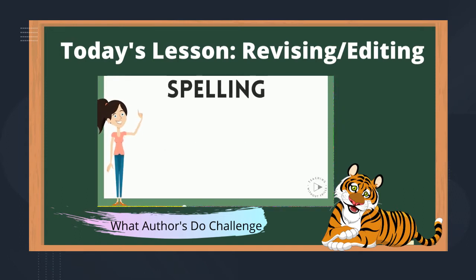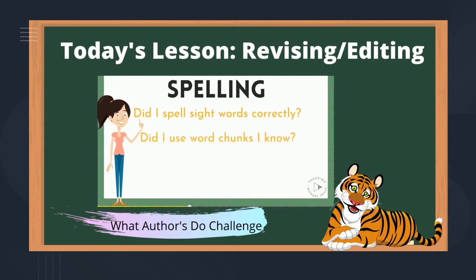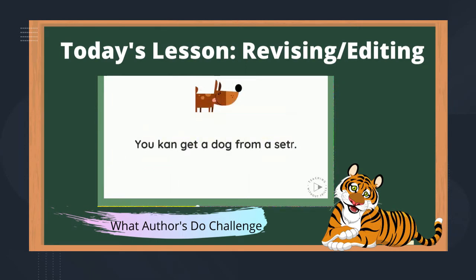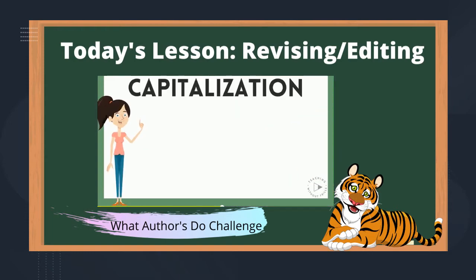Now we're going to edit spelling. I have to think, did I spell sight words correctly? Did I use word chunks that I know? And did I stretch out every word? Let's try. You can get a dog from a shelter. What sight word did I spell wrong? Can. Can starts with a C. What about the word shelter? I need to try to stretch it out a little bit more. Shelter. Much better.